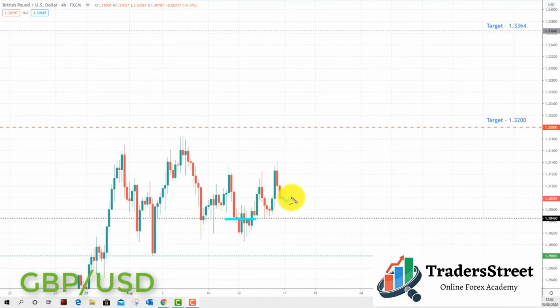And we would like to do that if we can come back and retest the 1.30450. This would again be an opportunity to look for a breakout to the upside. And we're going to be looking at initiating longs up towards the next key of resistance to the upside, and the target set from last week at 1.3200.